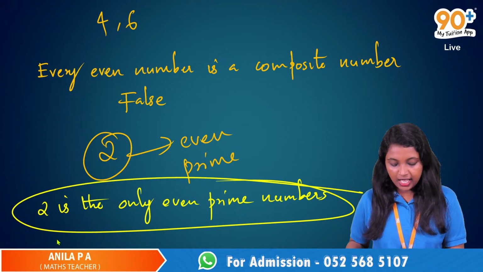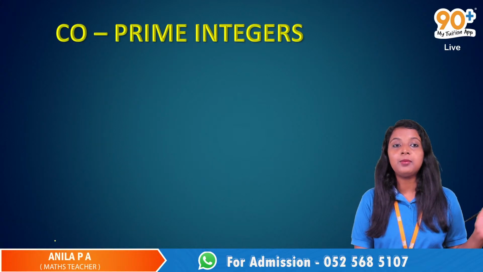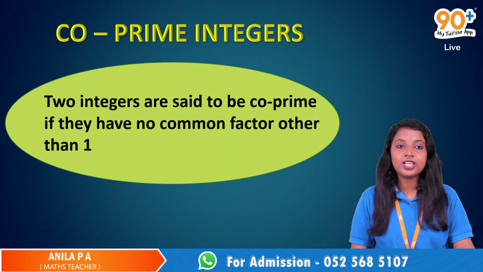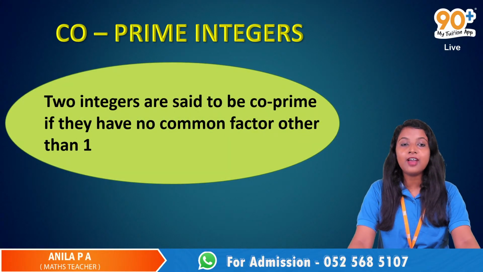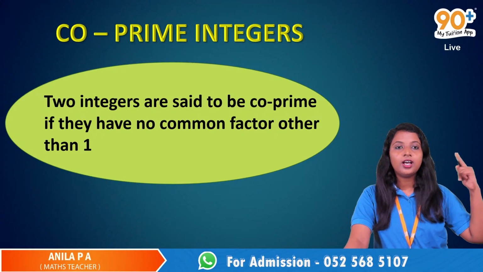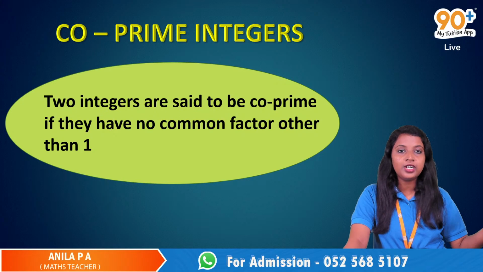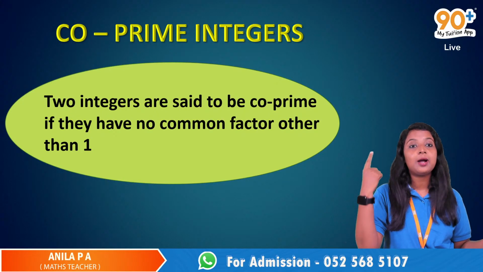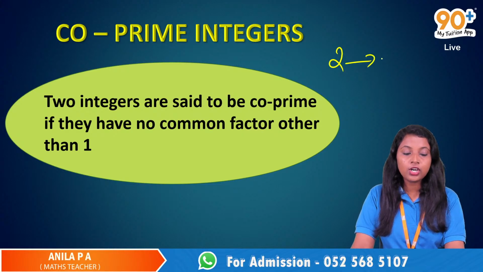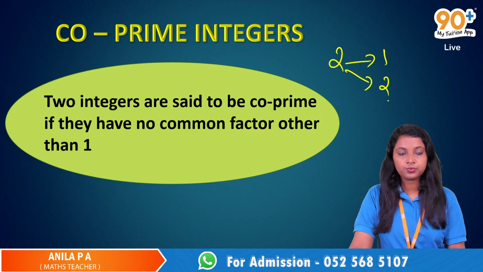Now let's go back to co-prime integers. What are co-prime integers? Two integers are said to be co-prime if they have no common factor other than 1. If it was a prime number, we were talking about only that number itself. 2 has got only 2 factors, 1 and 2.